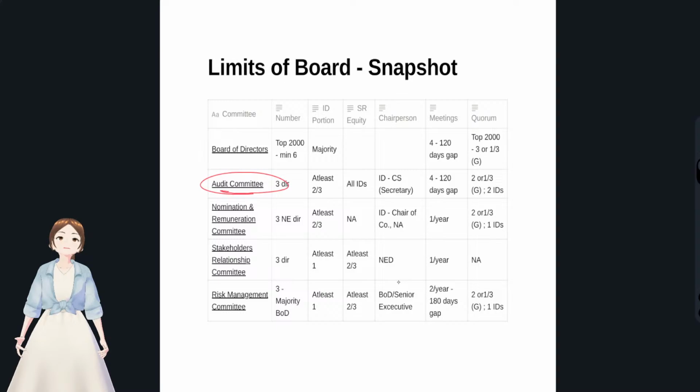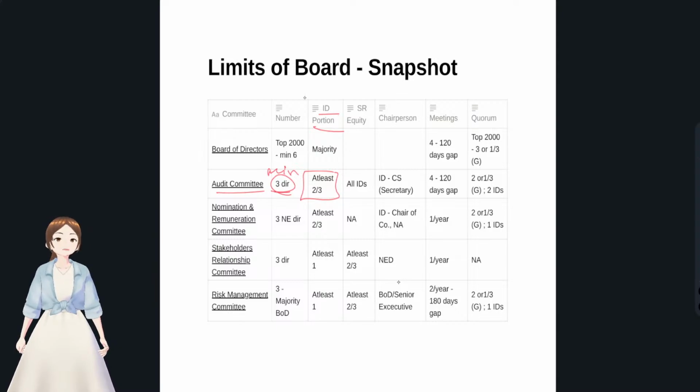First, audit committee shall have 3 members, but at least 3 members have to be directors. Minimum 3 directors shall be members in the audit committee. And this is independent director portion. How much portion they have to be? At least 2/3 portion of the members in the audit committee shall be independent directors.